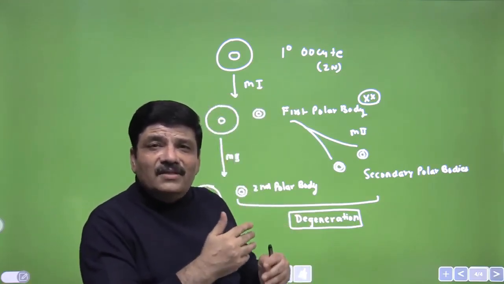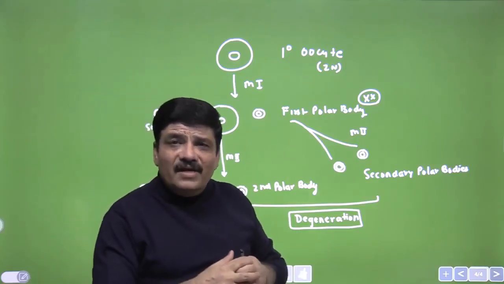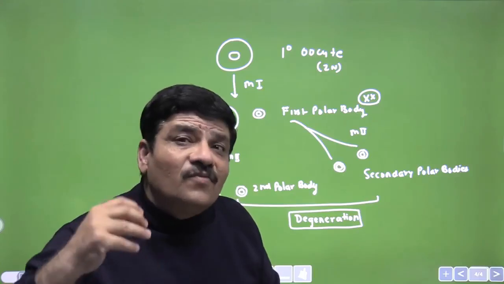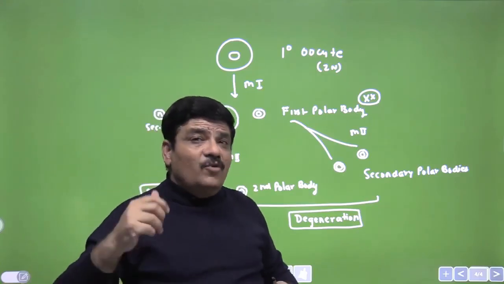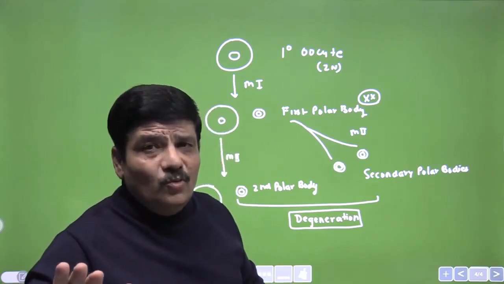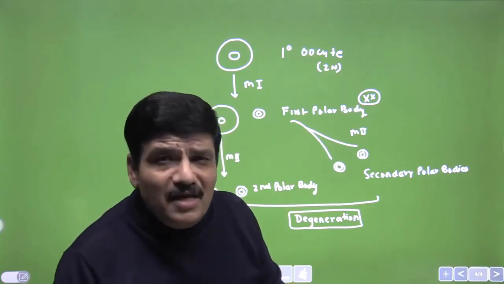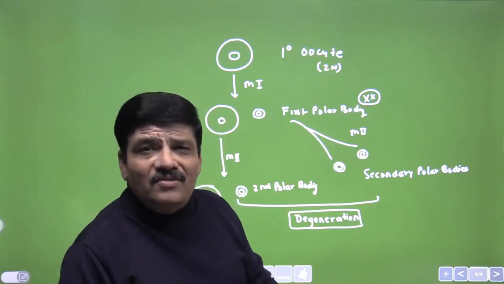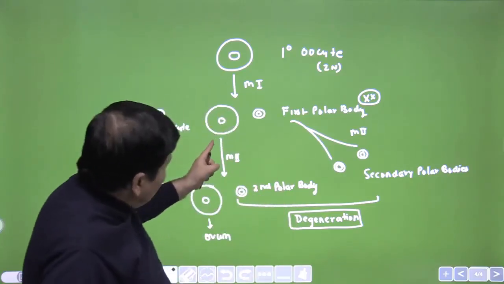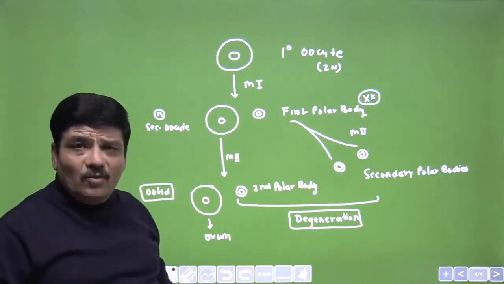Many of the maternal genes are active, the maternal RNAs would be transcribed and proteins will be translated. It will contain the nutrients for the initial divisions that would be necessary, because before attachment to the wall of the uterus there must be a source of nutrition available for the developing very initial embryonic stage, and that would be the purpose served by one of the cells retaining the majority of the cytoplasm.